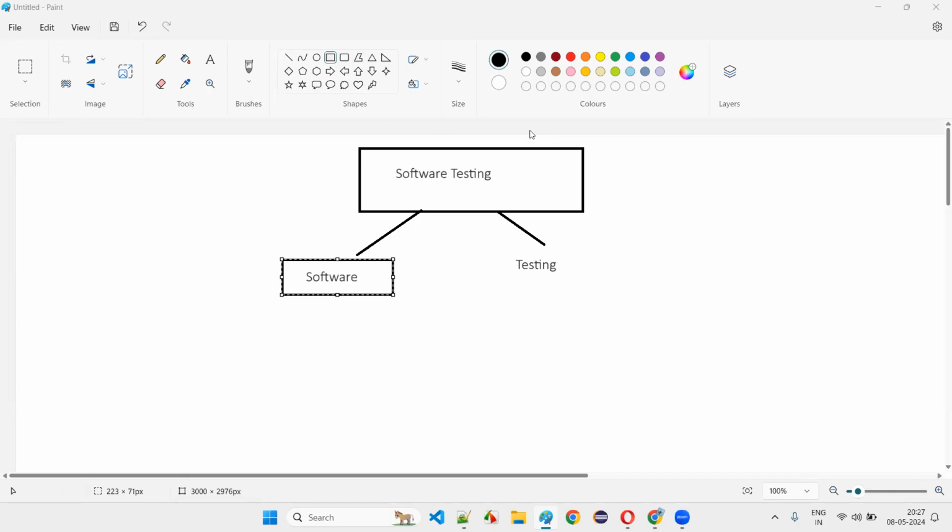Or you can type in the chat box also. I can read your comments. What is meant by software? A piece of code to perform a certain task is a software. Software is an application which can reduce human efforts. Okay. Any other examples you want to give? Any other statements? Piece of code to perform certain task, and software is an application which can reduce human efforts. Anyone want to type anything else in your words?